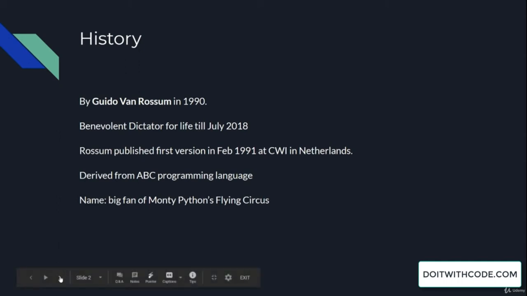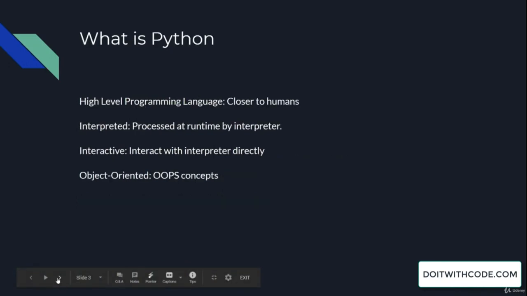So with this history, Python became a very famous programming language and has been surviving for the last 30 years. And since the advent of AI in 2020, the language has got more popularity than any other language.